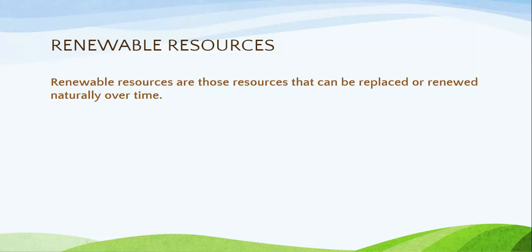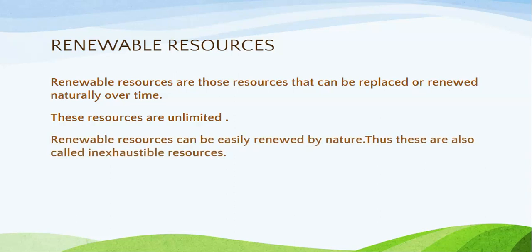Renewable resources are those resources that can be replaced or renewed naturally over time. These resources are unlimited resources. Renewable resources can easily be renewed by nature, and thus they are also called inexhaustible resources.